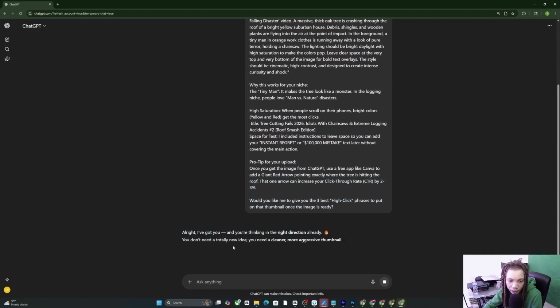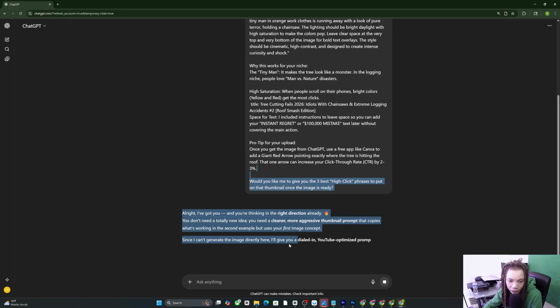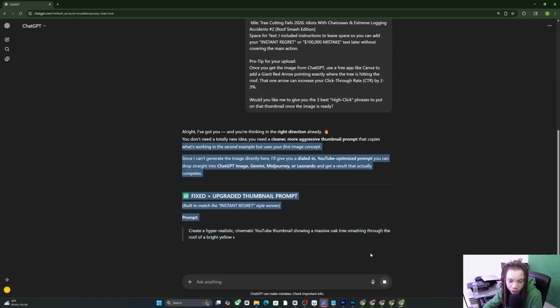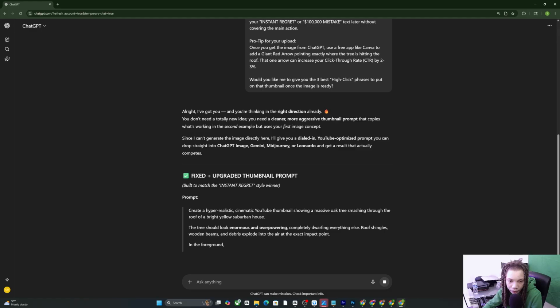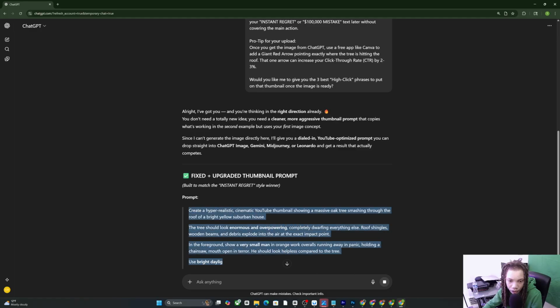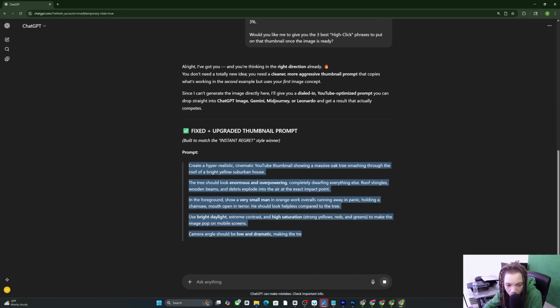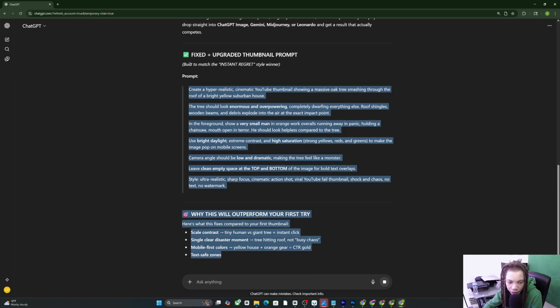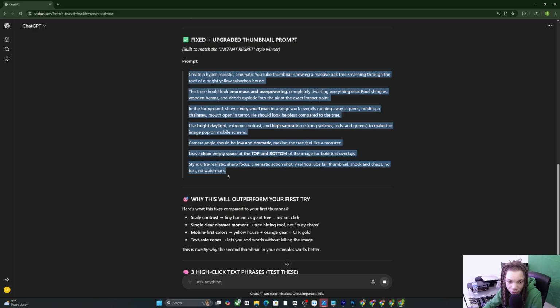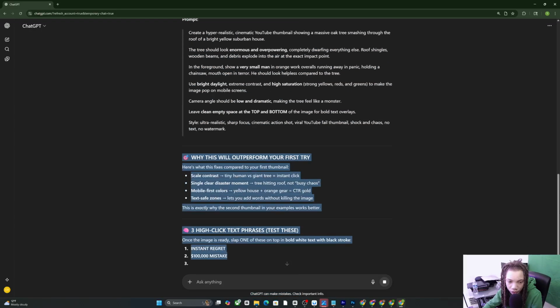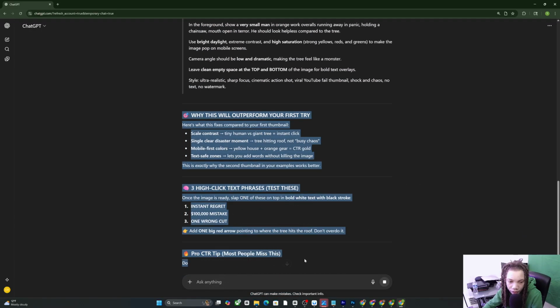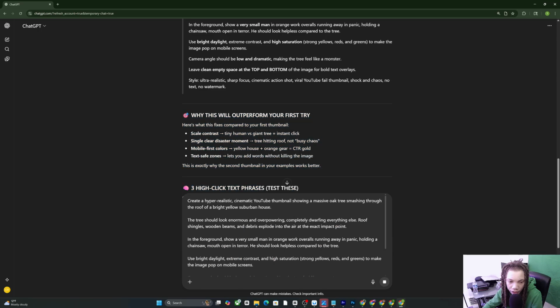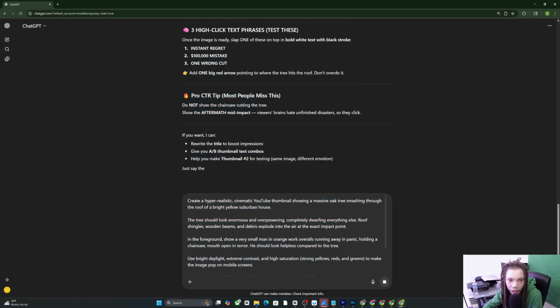And it says I got it right here. So you don't need a total new idea right here. Since I can't create or generate right here directly, fixed up prompt. So go right here, create this prompt. So I can say, yeah, it's a camera. It knows what camera angle it's supposed to be in. Like it knows it, so you want to pay attention to this chat right here. No watermark yet, so I'll have it generate it. And it knows what text is supposed to be on the screen, like the highly clickable phrases.